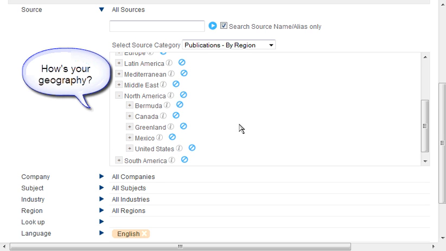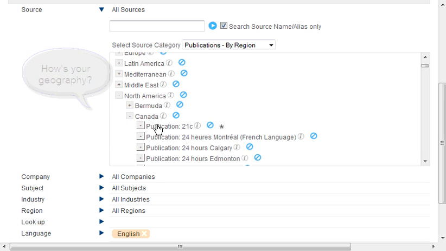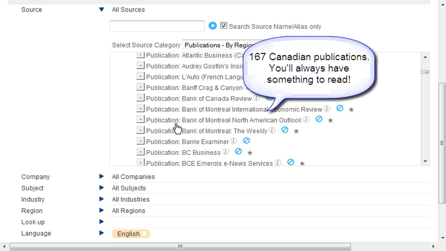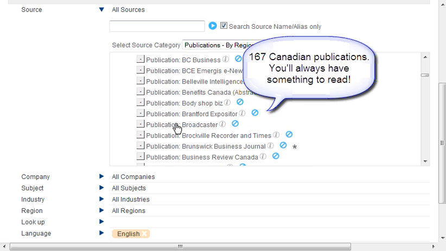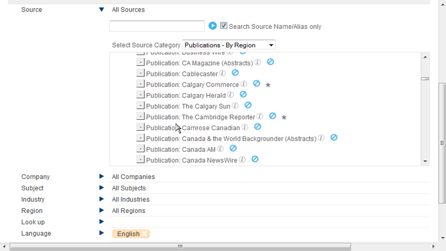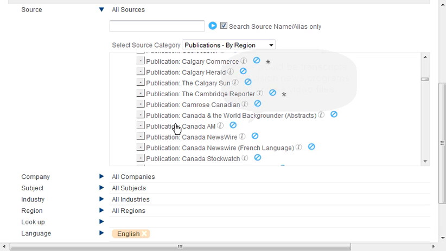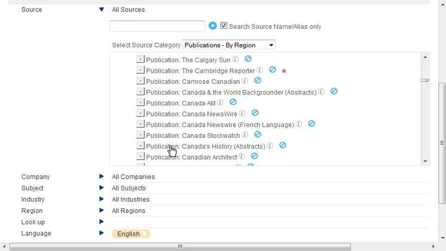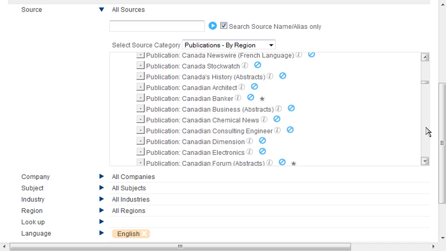North America, Canada, and you can see all the publications that are available for Canada. It's a very lengthy list of materials that are available. So I can search a particular publication. You can see there's news sources, business sources, magazine sources. There are print as well as television information, so there's Canada AM, and then the general news wire. So there's a substantial collection that we're working with here.